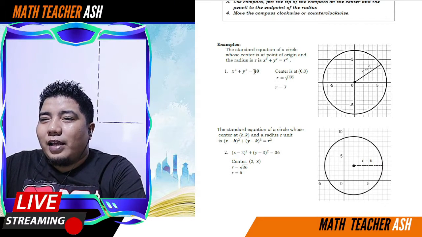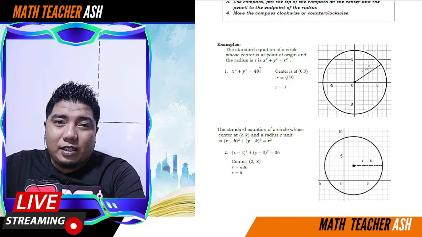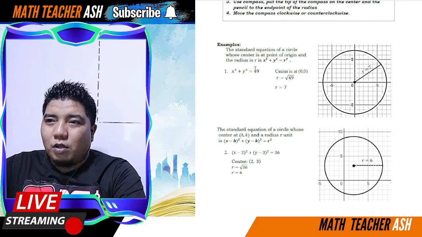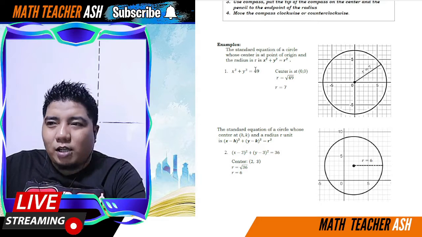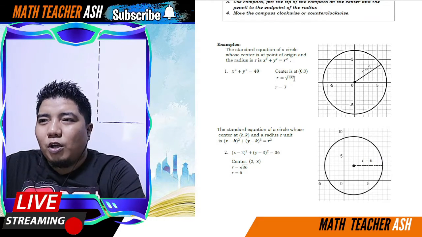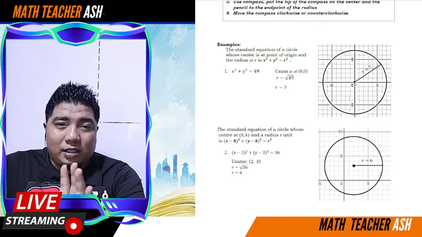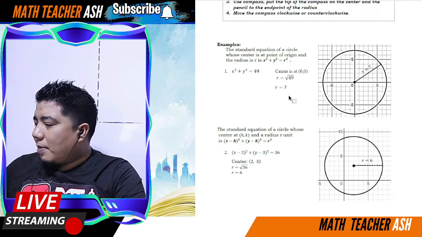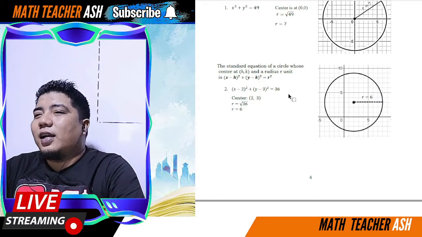Okay? And then equals 49. So this 49 is equal to R squared. So in order for you to get the radius, so si R squared is square root mo lang. So 49, the square root of 49 is 7. At yun na ang radius mo. Your center is in the origin and your radius is equal to 7. So napakadali lamang, my dear. Easy, right? Yes, easy lang talaga.